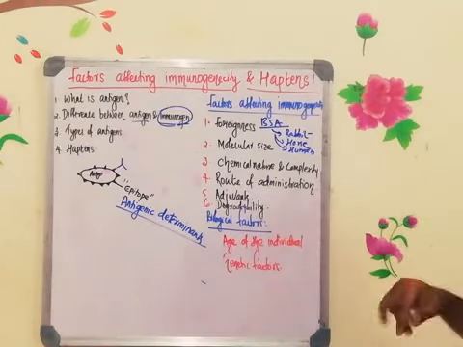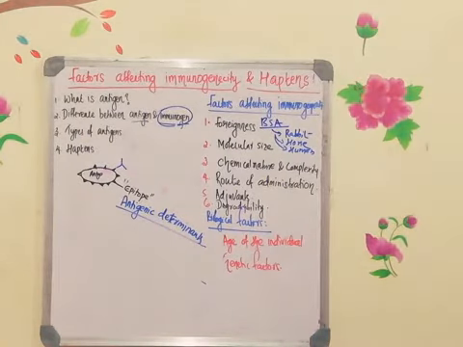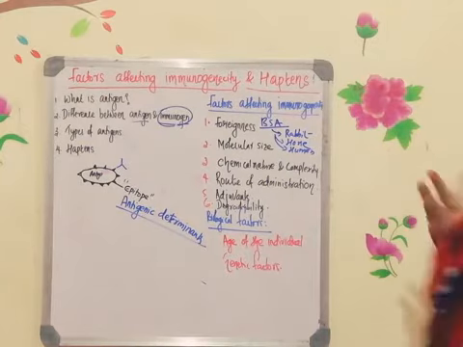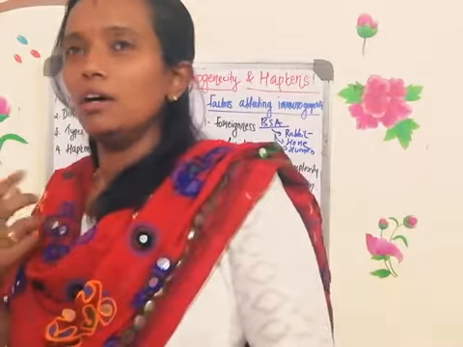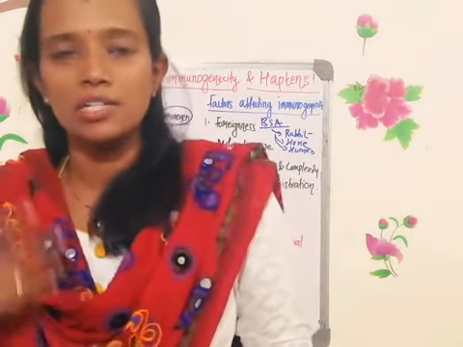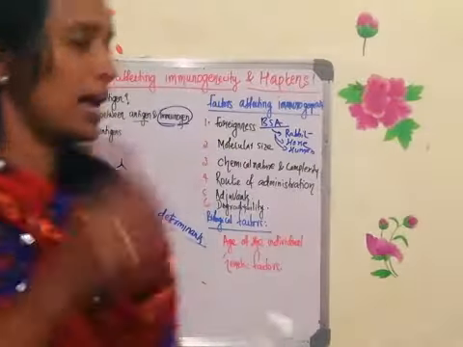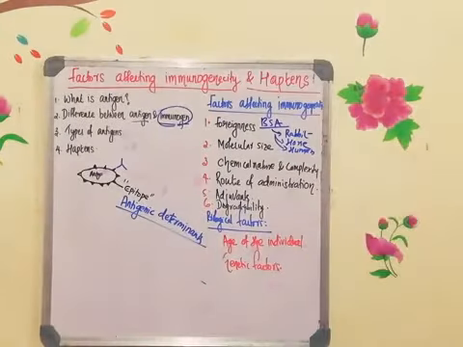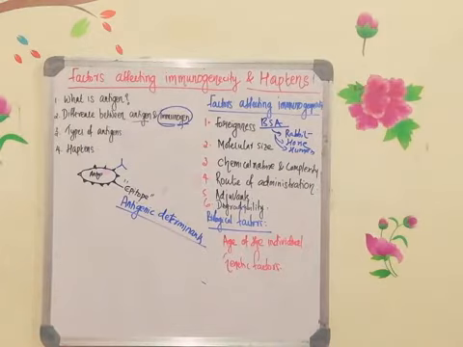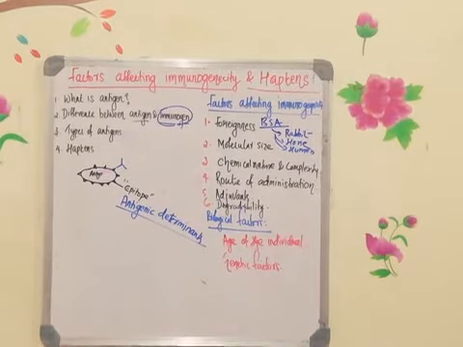Next one is the adjuvant. Adjuvants are the substances which are used to activate the immune system. Some of the antigens are not that immunogenic, and the capability of the antigen can be enhanced by mixing the antigen with a compound called an adjuvant. Adjuvants are the compounds which enhance immunogenicity. There are two different types of adjuvants. You can write the definition for adjuvant: adjuvants are the substances which, when mixed with the antigen and injected, enhance the immunogenicity.